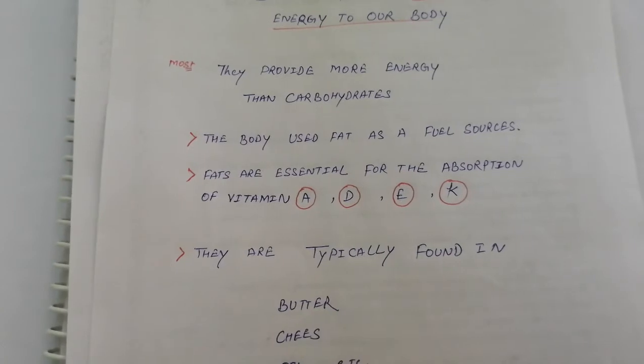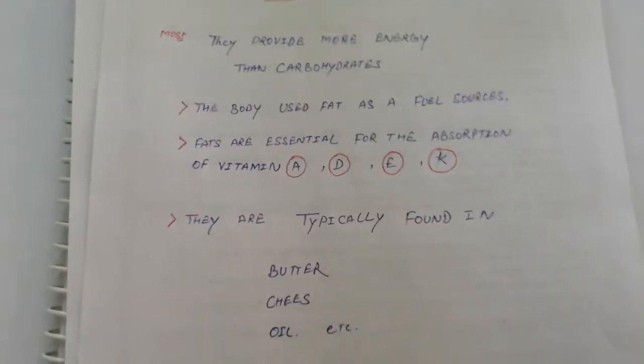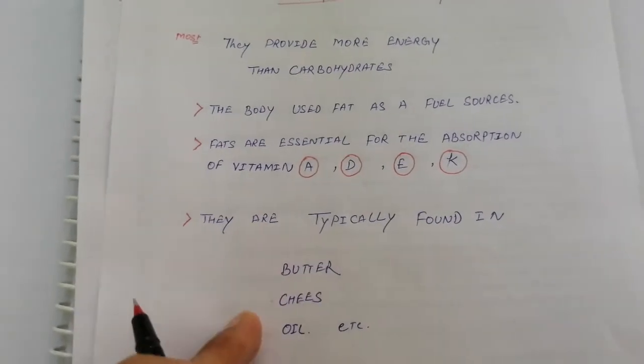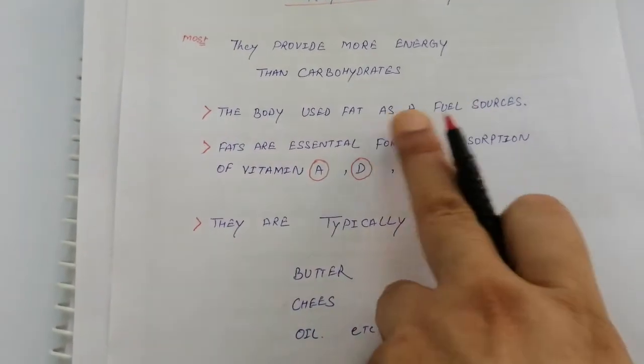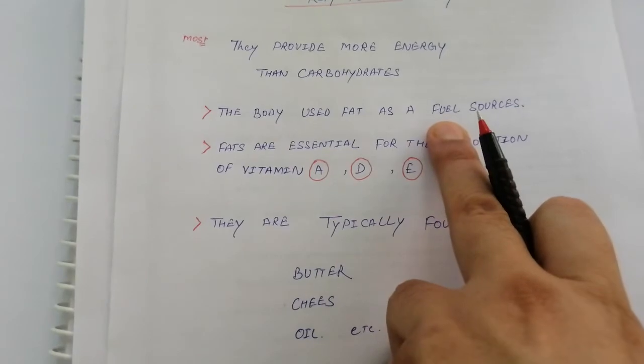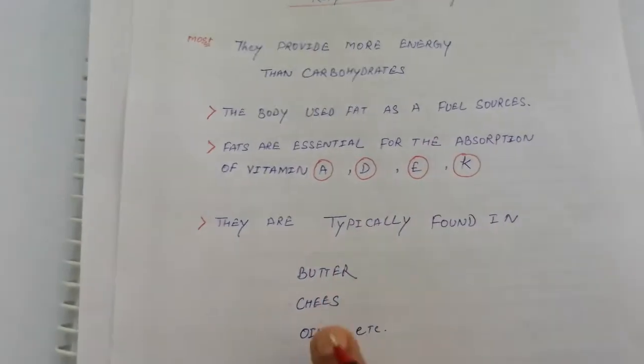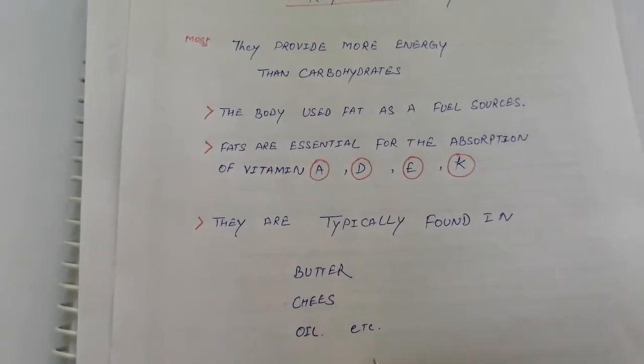Now, where are they typically found? The answer is butter, cheese, oil. That is the fuel source. Okay, that line is clear. The body uses fat as a fuel source, and butter, cheese, oil are fuel sources.